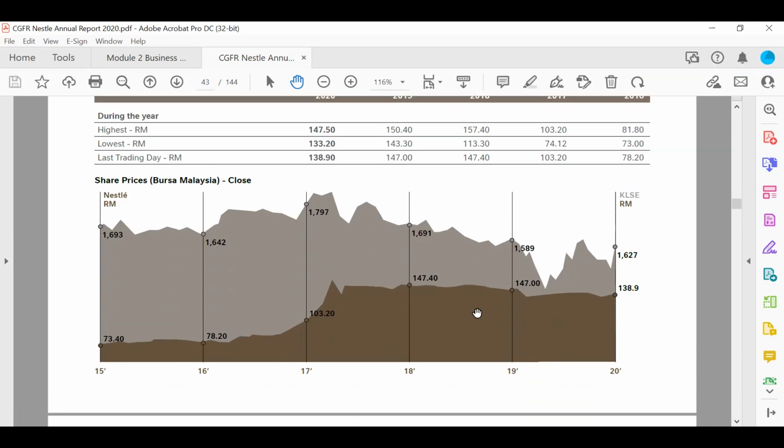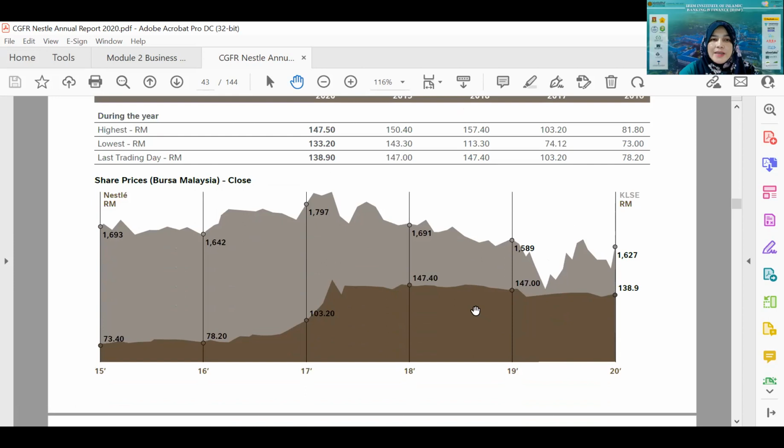Doctor, if I would like to buy a share, what can someone do? Okay, if you are in Malaysia and you want to invest in the stock market to buy shares of a company, you need to open an account with an investment bank. The name of the account is CDS account. CDS stands for Central Depository System. So it is like you are opening an account at a bank as well. For example, you have an account with Bank Islam Malaysia, you have an account with Bank Muamalat. If you want to trade stock on the stock exchange, you have to open a CDS account with an investment bank.